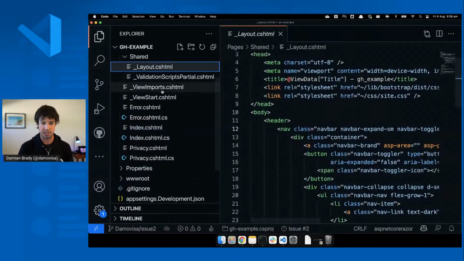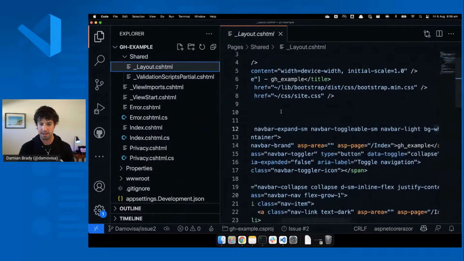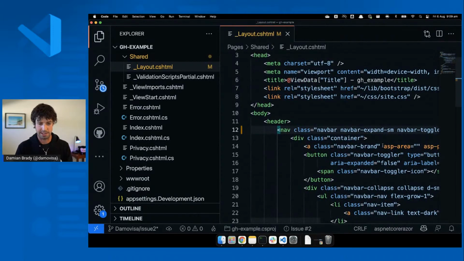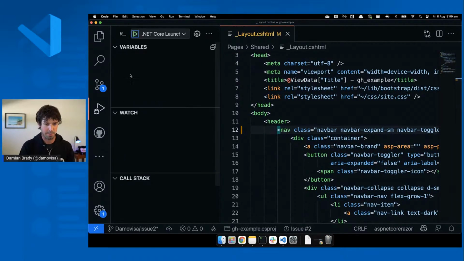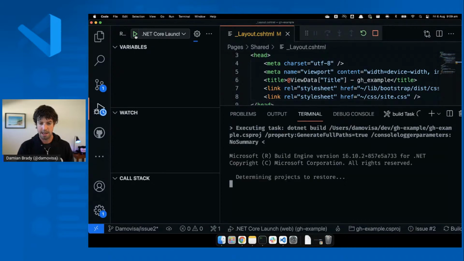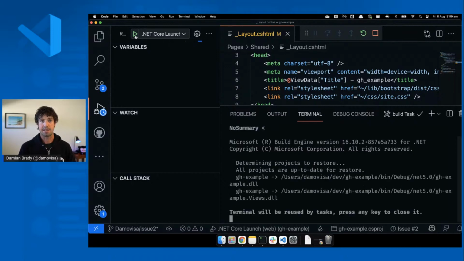So luckily, I know just enough HTML and this stuff to say, all right, navbar light, let's make it dark. Background white, I don't know, black, sure. I'm just going to assume that that's going to work. Or I could probably debug. How about we do that? Let's just do a .NET Core launcher and see what it looks like, just to make sure that I'm actually getting it right.